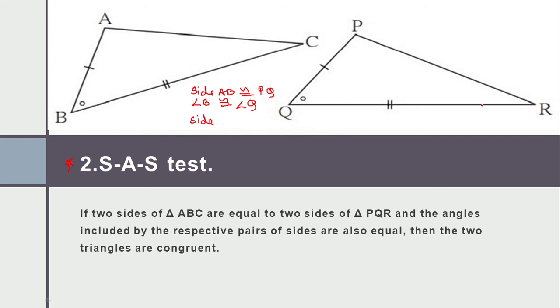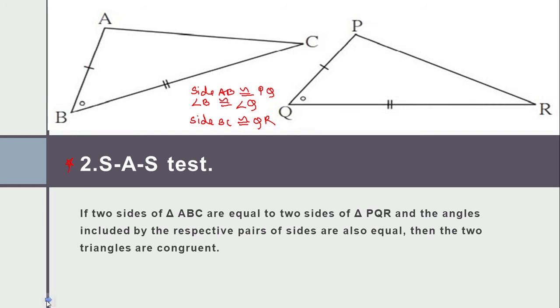Side BC is congruent to side QR. So this is the side angle side test, again in sequence. In two triangles, if two sides are congruent and the angle in between them is congruent, this becomes the side angle side test.